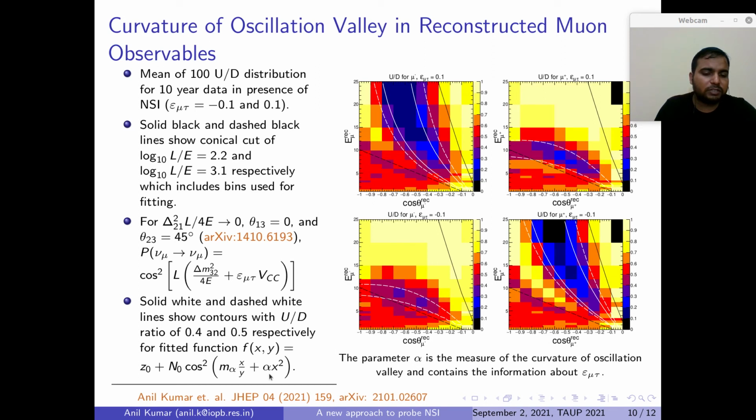So using this function and this dependence of alpha x square, we now fit this U by D ratio with this function f of x comma y, and we obtain these white lines, which are the contours of the fitted function.